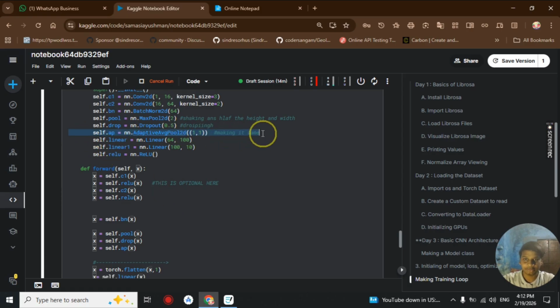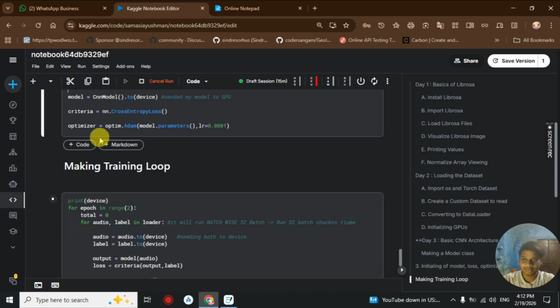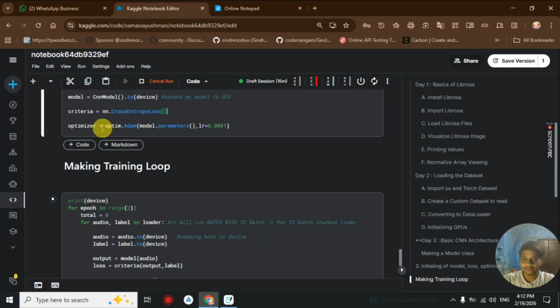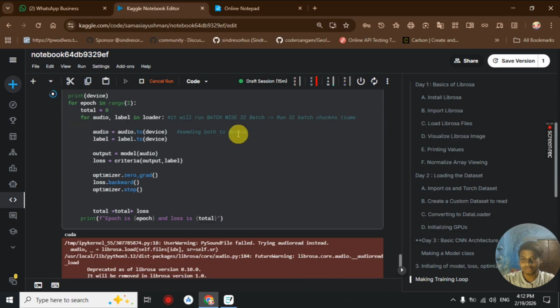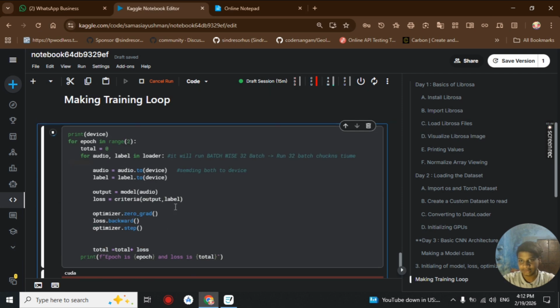After our adaptive average pooling 2D, we import torch.optim, and then we initialize our model and send it to CUDA. Then I define the loss criteria and finally the optimizer, and then I make the final training loop, and here you will see that the first epoch is successful and the loss we get is 73.6519.